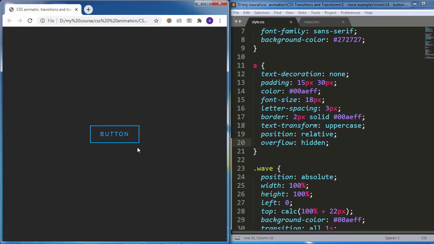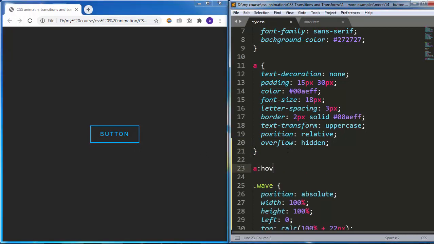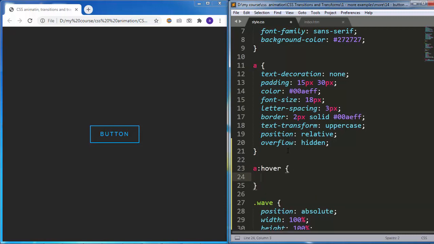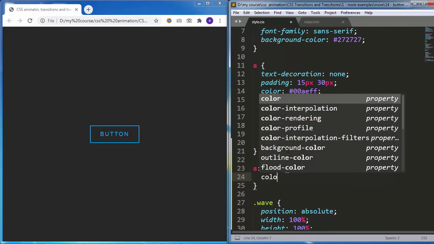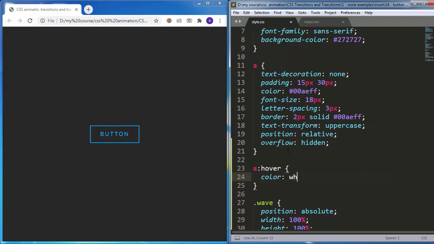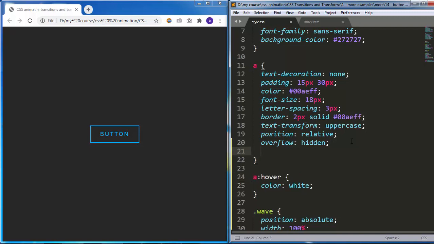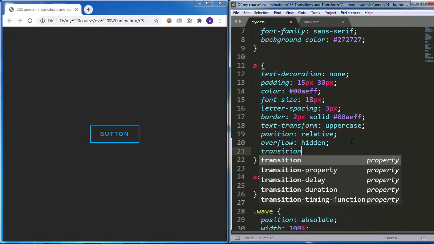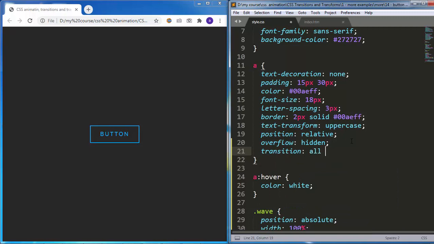We have one thing left, which is changing the color of the text inside the button when hovering so that we can see it. I'll do that quickly. So, when hovering over the link, I will make the color change to white. Then, to make this change happen smoothly, I will go up here and add transition all, 0.5 seconds.